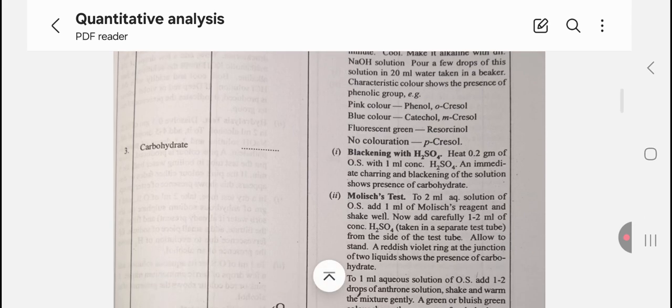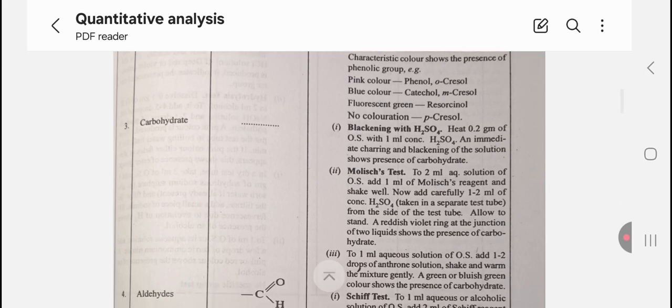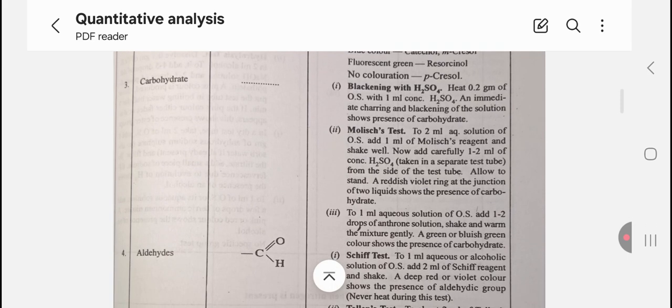Third, carbohydrate. Blackening with H2SO4: heat 0.2 gram of the organic substance with 1 ml of the concentrated H2SO4, and immediate charring and blackening of the solution shows the presence of the carbohydrate. Molisch test: take 1 to 2 ml of the aqueous solution of the organic substance. Add 1 ml of the Molisch reagent and shake well. Now add carefully 1 to 2 ml of the concentrated H2SO4. Allow to stand; a reddish violet or green ring at the juncture of the two liquids shows the presence of the carbohydrate.